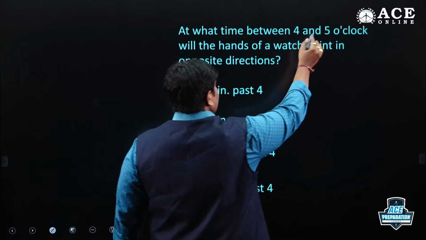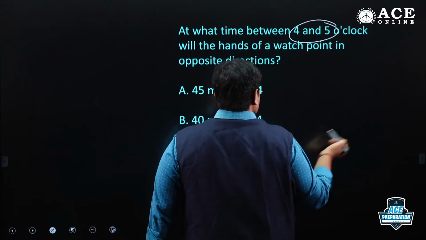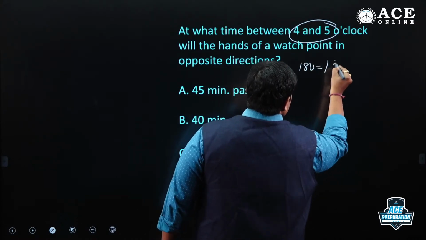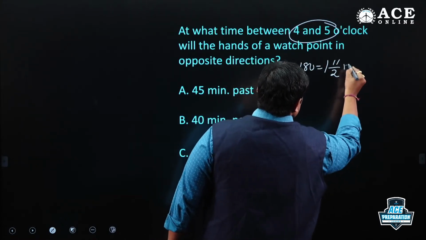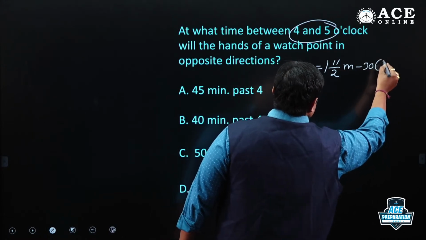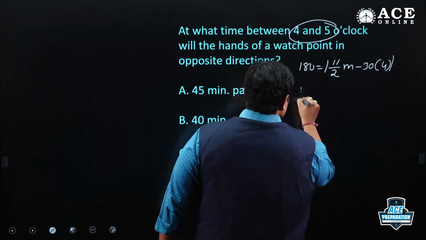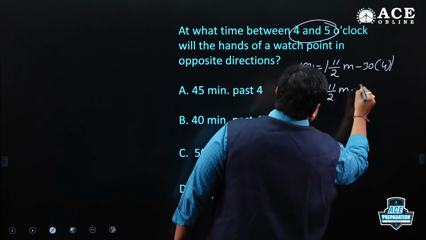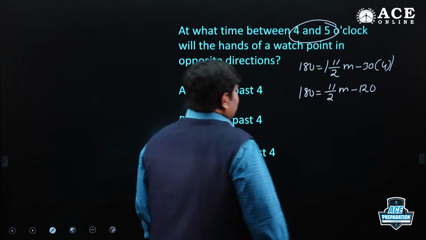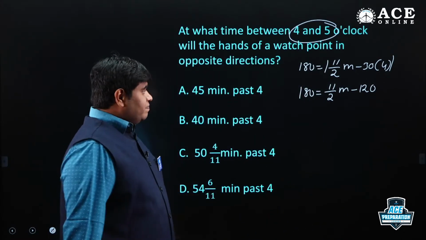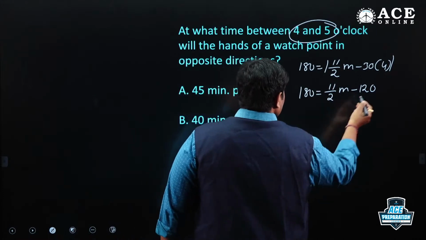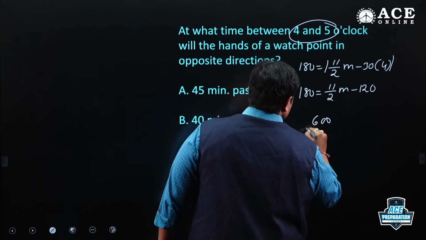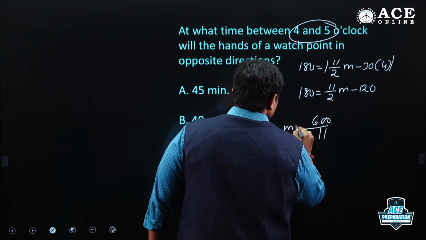So 4 to 5 o'clock, what it may be. Theta is 180 degrees: 11 by 2 m minus 30 into h value 4. So 180 equals 11 by 2 m minus 120. Simplify: 300, 600 by 11. M is equal to 600 by 11.